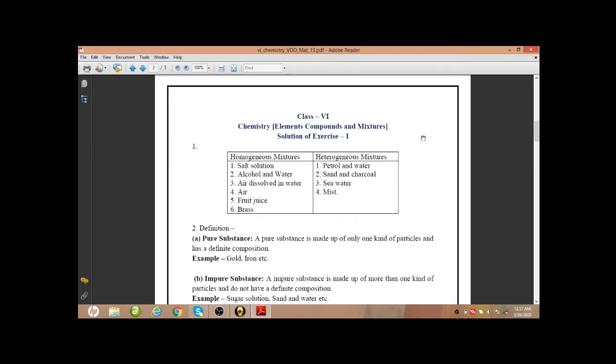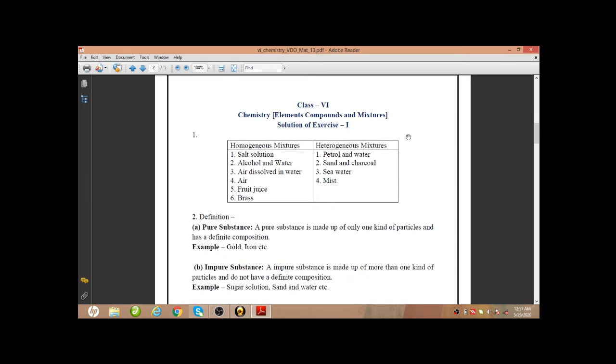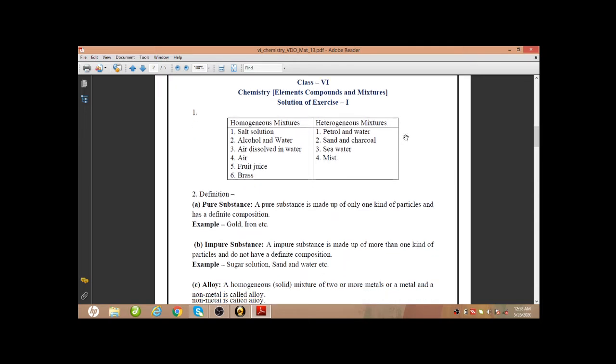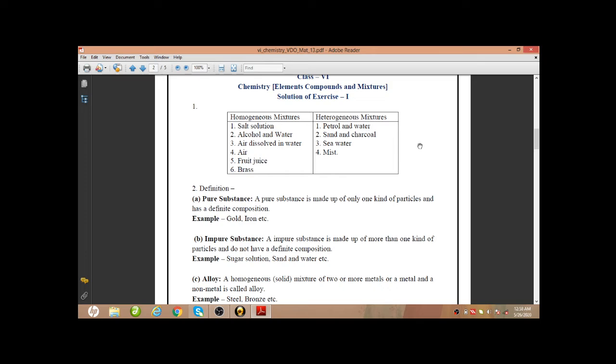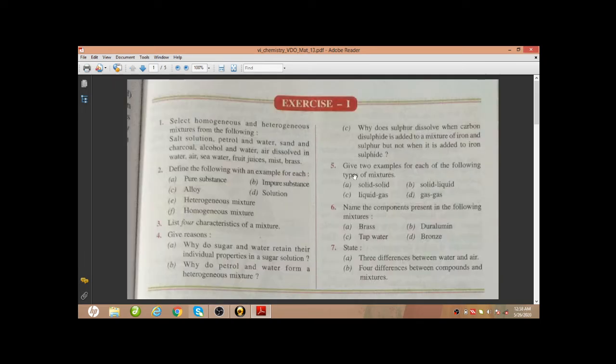See, these question answers were given from this chapter, element, compound and mixture. So let's discuss the answers. This was the worksheet. In the first question, some homogeneous and heterogeneous mixtures are given, and we have to select them.